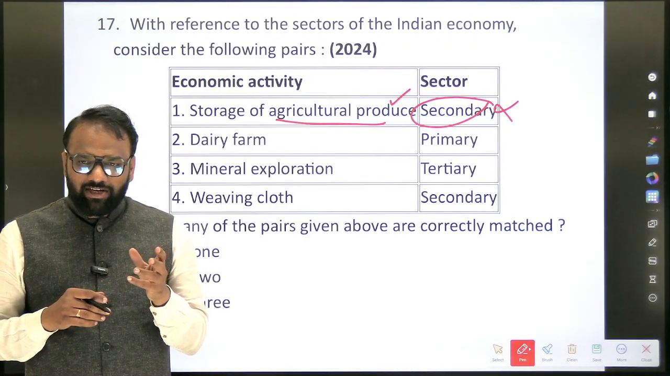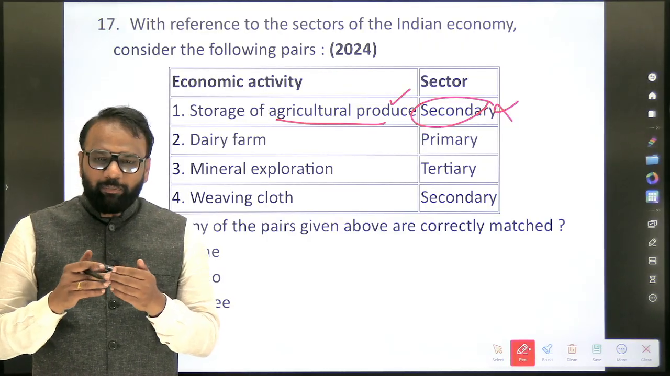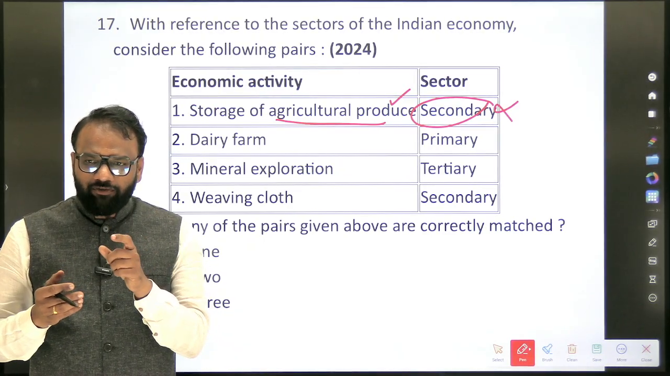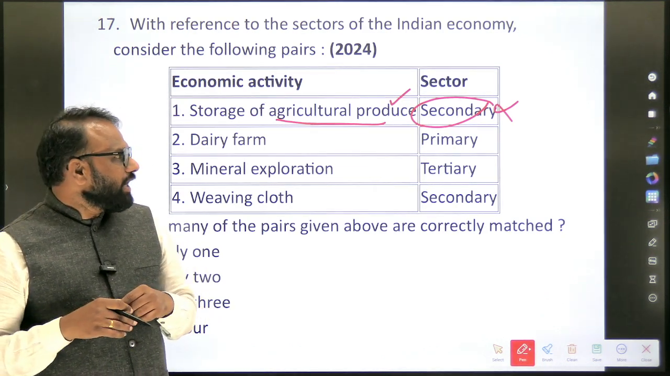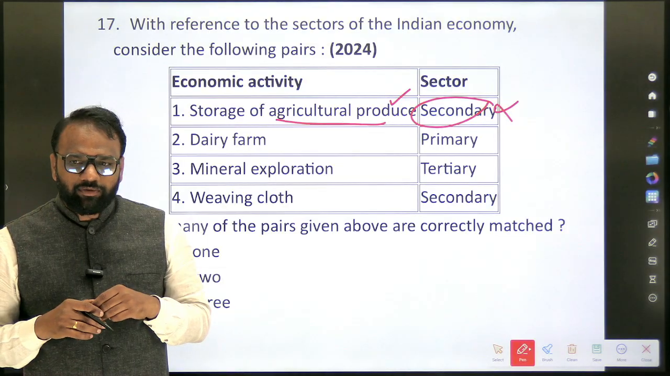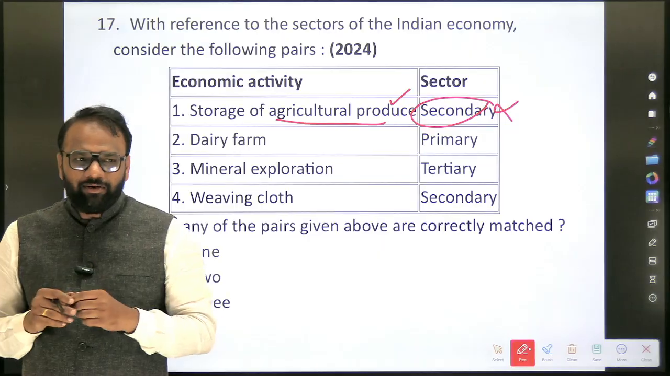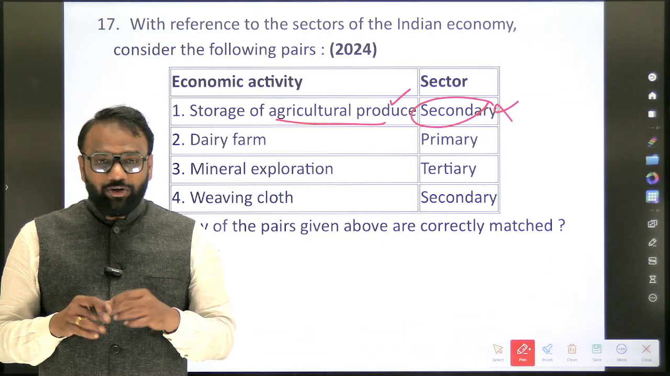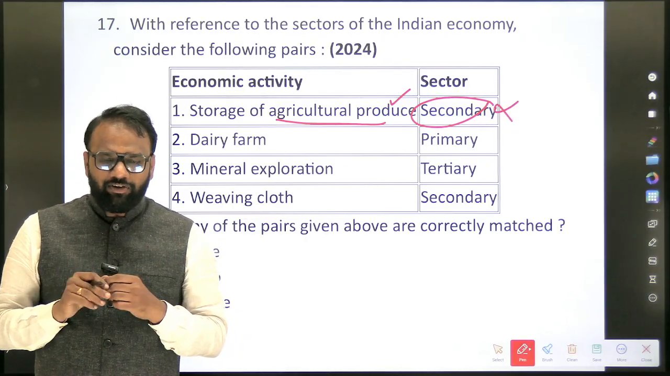Now, milk. Out of milk, when you prepare curd and sell it, or make some other entity, then will it be part of primary or secondary? It will be secondary. Similarly, dairy farm. How do you differentiate between primary and secondary? Secondary is manufacturing? Not exactly manufacturing. If some kind of processing takes place, then we call it secondary.